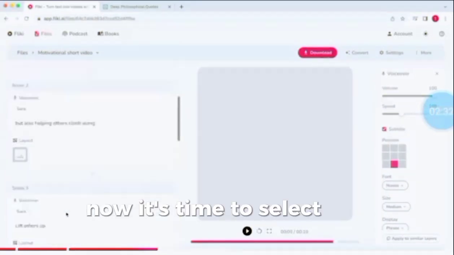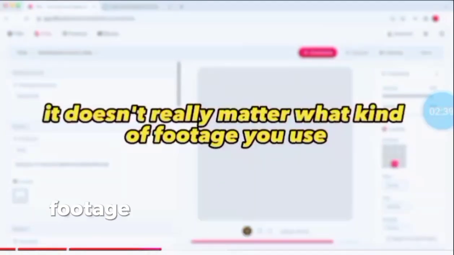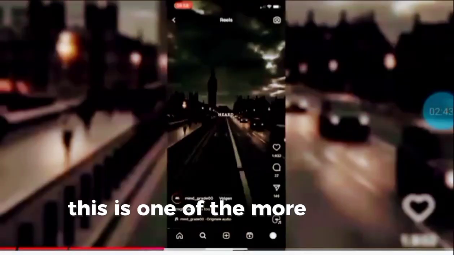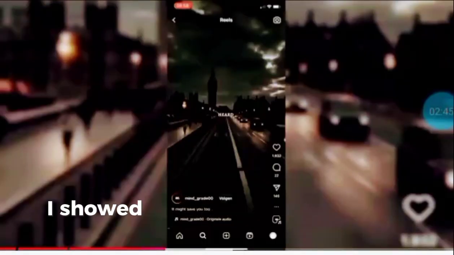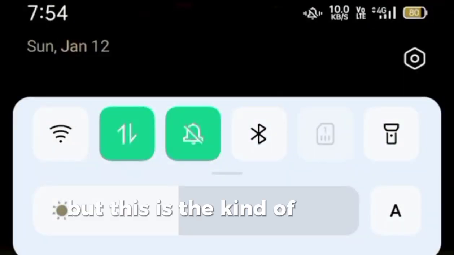Now it's time to select the footage. As I stated earlier, the beauty of this method is that it doesn't really matter what kind of footage you use. Let me show you what I mean. So this is one of the more recent videos of the channel I showed earlier. I'm going to play it without sound so I don't get a copyright strike. But this is the kind of footage they use.